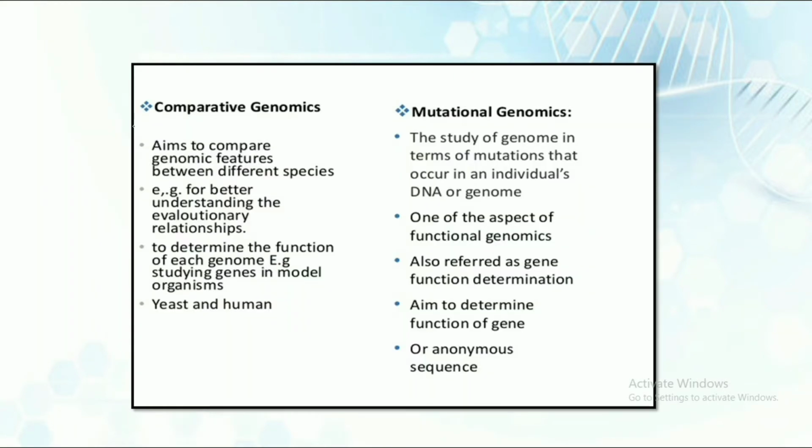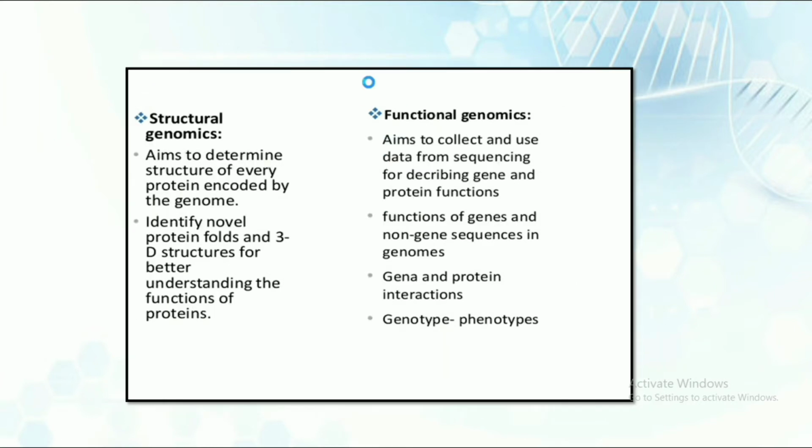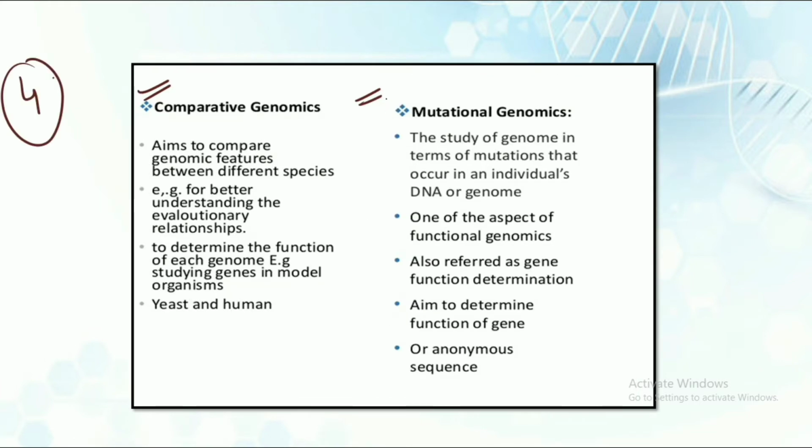So now let's discuss the various types of genomics. We majorly have 4 types of genomics. The first one is comparative genomics, then we have mutational genomics, the third one is structural genomics, and the fourth one is functional genomics. Let's discuss each one of them. The first one is the comparative genomics.